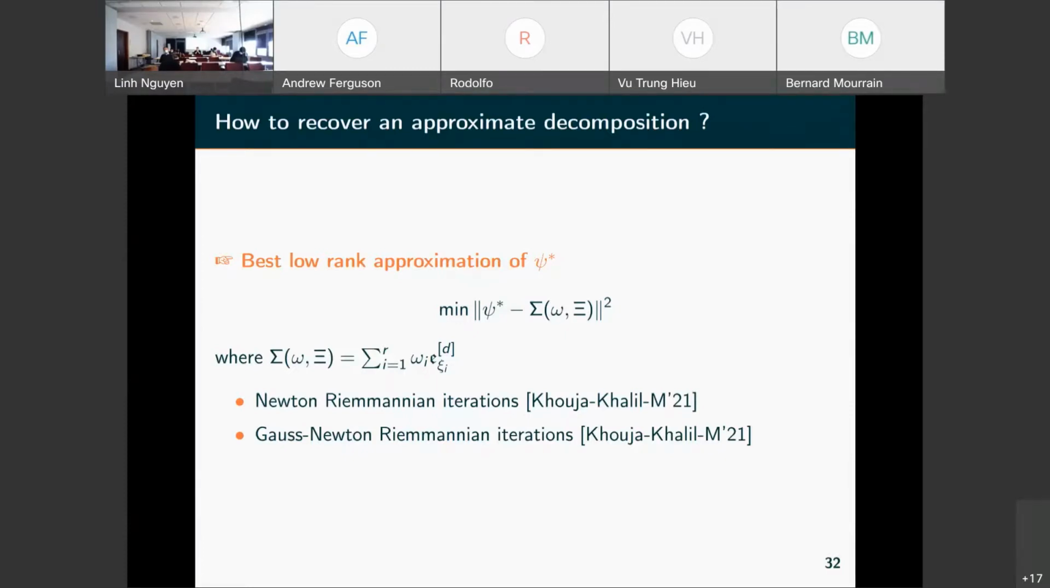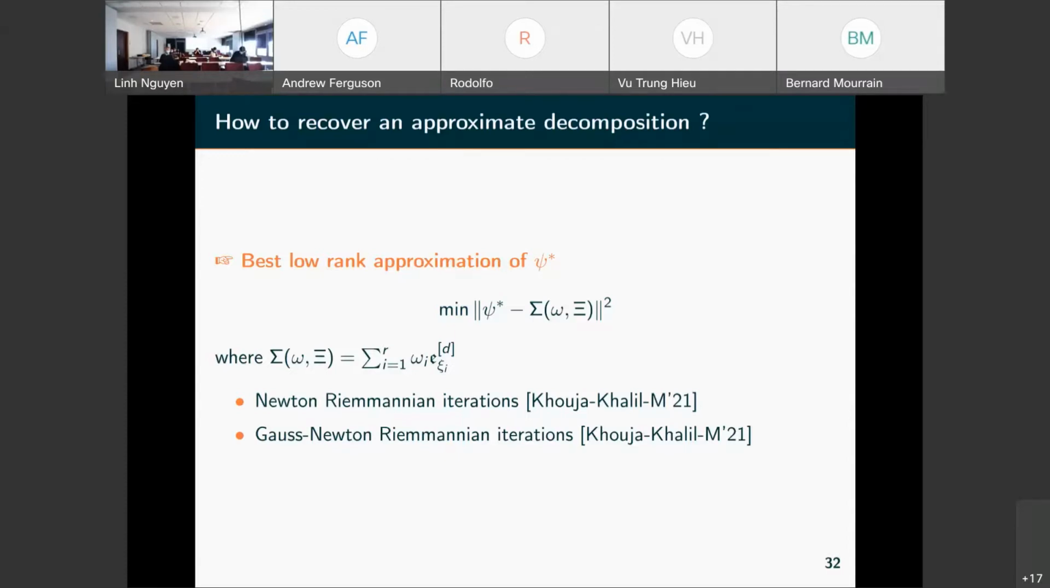And there are some... for this problem, it's possible to describe some Newton-Riemannian techniques where the gradient and Hessian of this function are computed explicitly in terms of the points, and then to do a retraction operation, so retraction on the variety we are interested in. So this variety is the second secant of the Veronese variety from a geometric point of view.